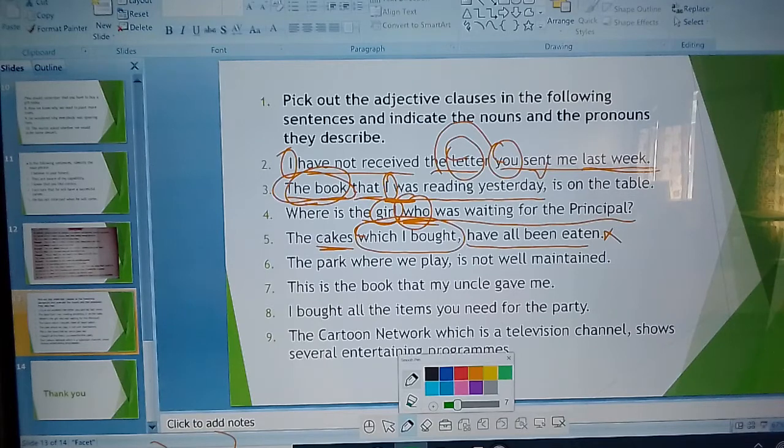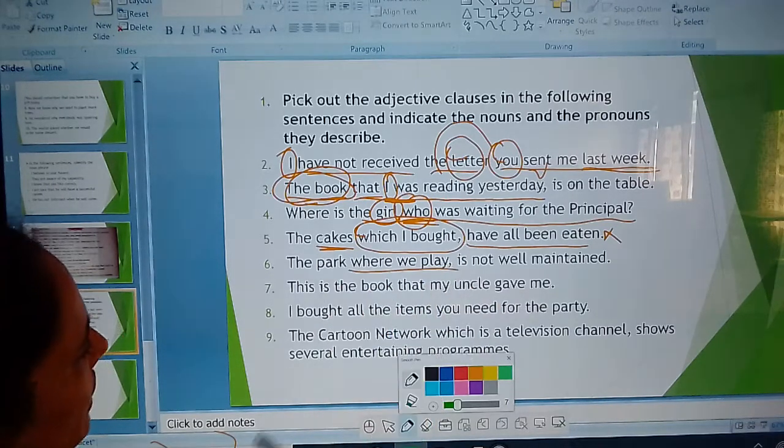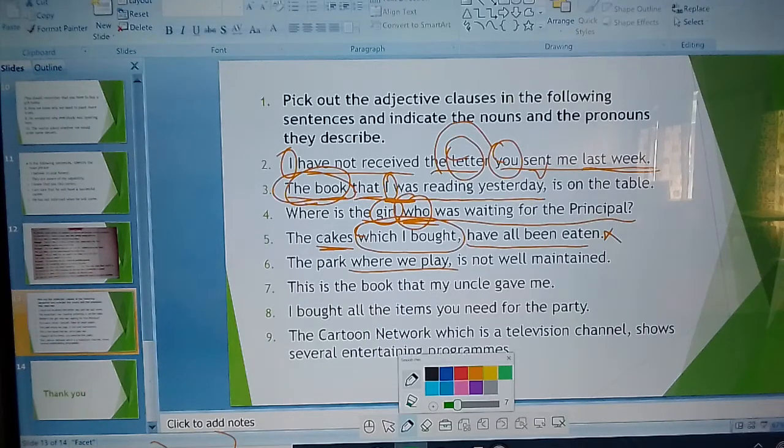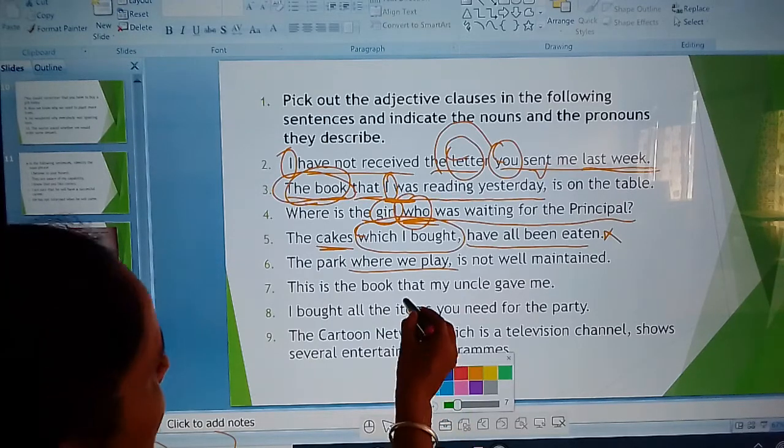The park where we play. Okay beta, is not well maintained. Okay, in this sentence, where we play, this is your adjective clause. Okay, this is the book that my uncle gave me. Okay, in this sentence which is your adjective clause? That my uncle gave me.